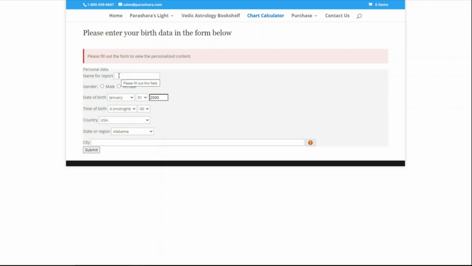Let's start with a sample chart. Okay, we'll put Sample. We'll put the name. So you can put your name. But I have to tell you, name is not necessary. You have to put a name for records, but name will not add anything to the birth chart. You can say Mr. Bean if you want. You can say Mr. Bean, doesn't matter. Sample chart. So I will put male or female.